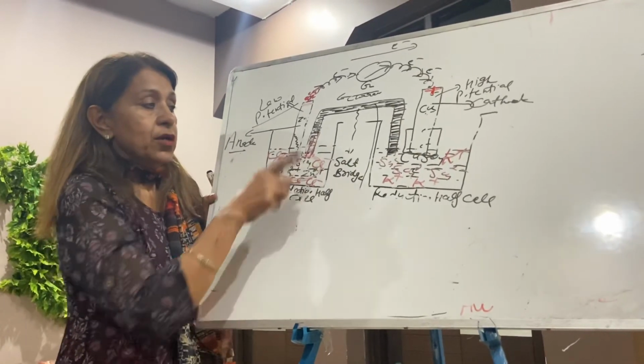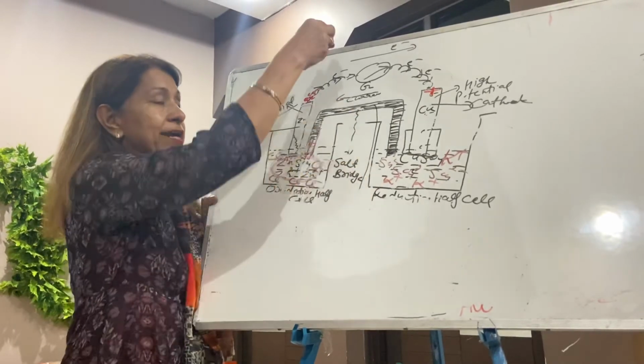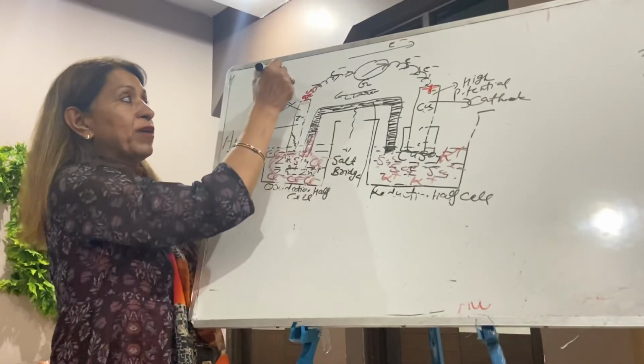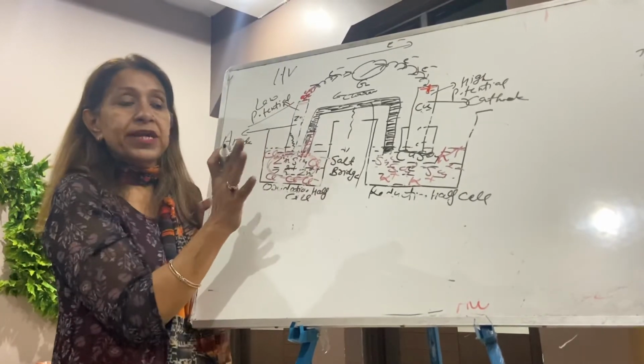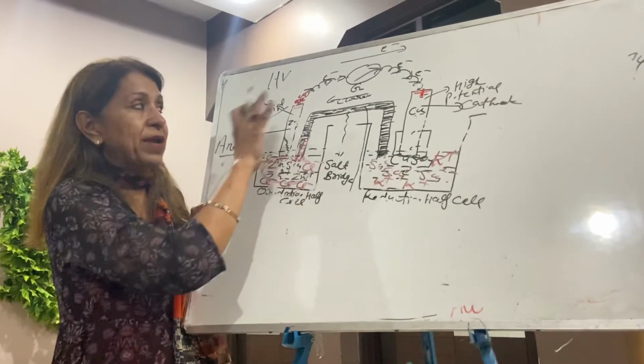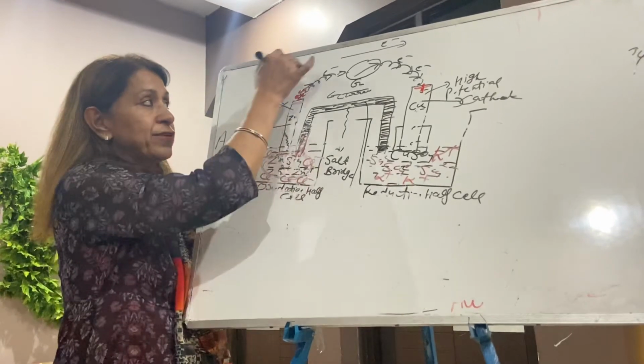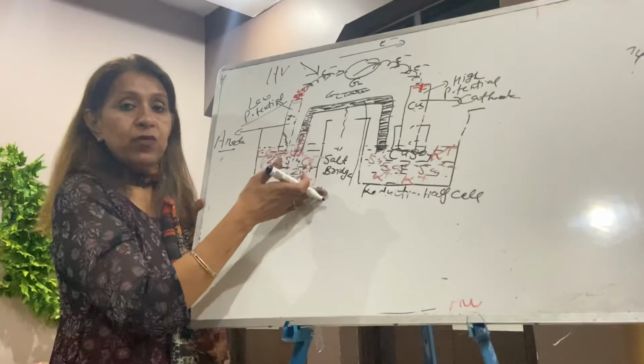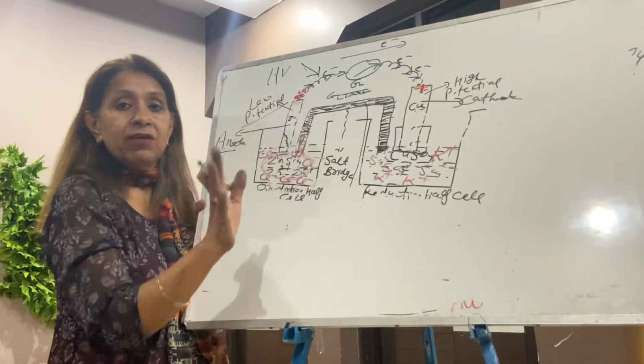If external voltage of 1.1 volt is given to this cell, a battery supplying 1.1 volt connected to it, the answer is nothing happens. It's 1.1, external is 1.1, nothing will happen.